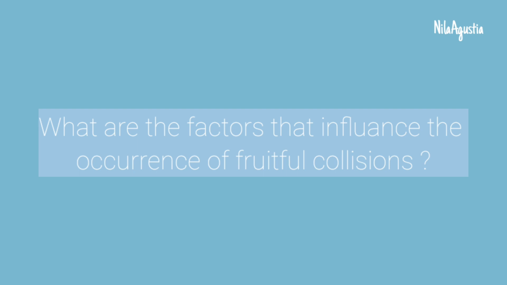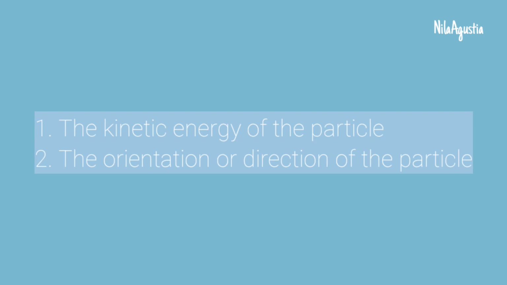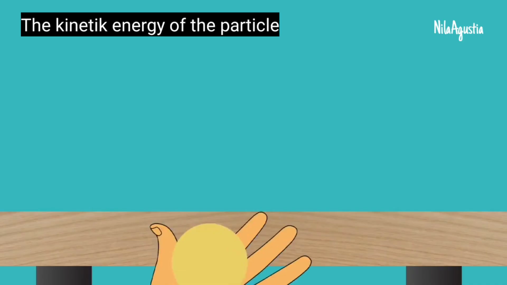What are the factors that influence the occurrence of fruitful collisions? Fruitful collisions are influenced by two factors, namely the kinetic energy of the particles and the orientation or direction of the particles. Consider the following illustration.